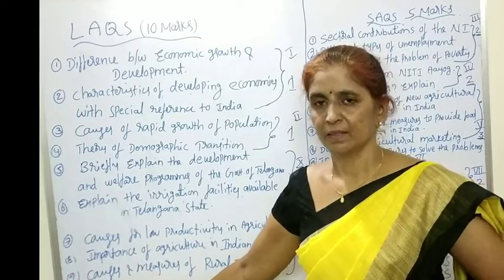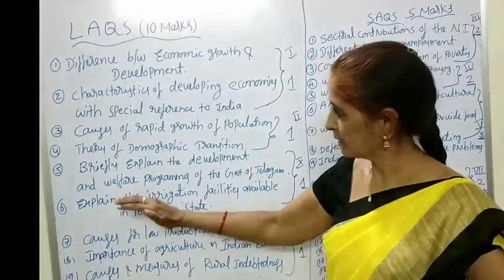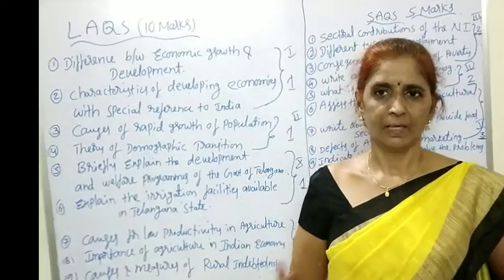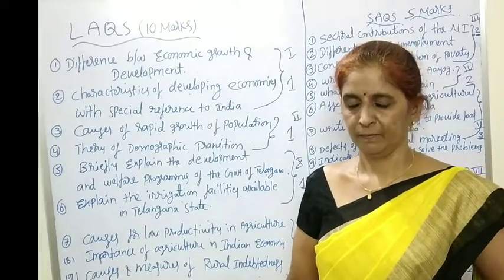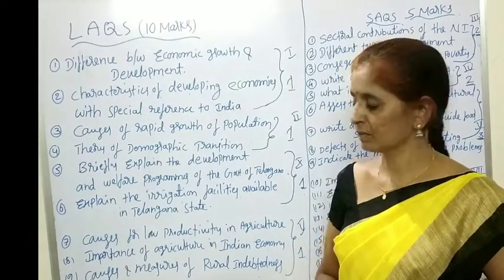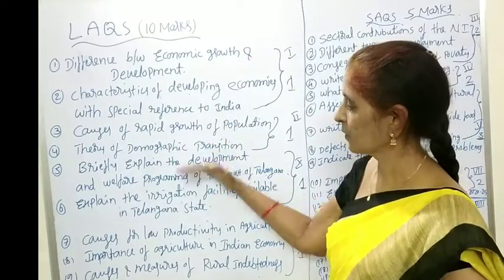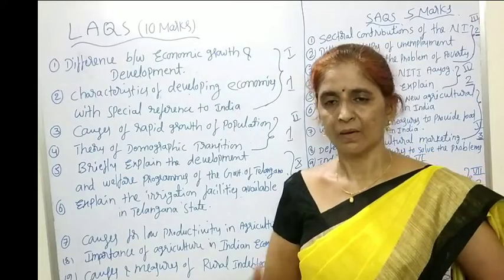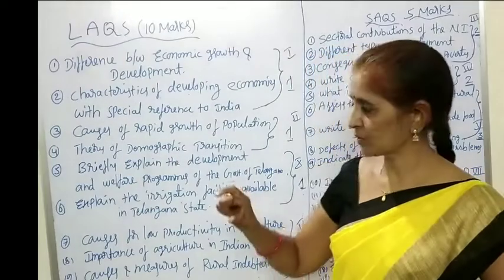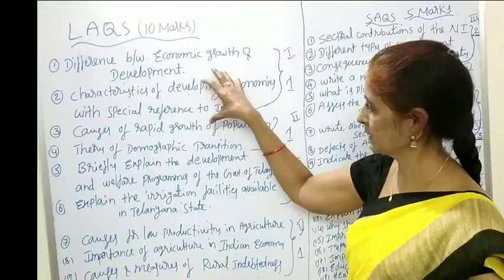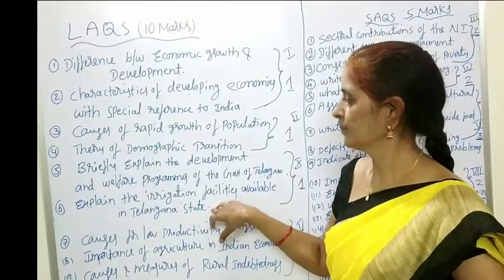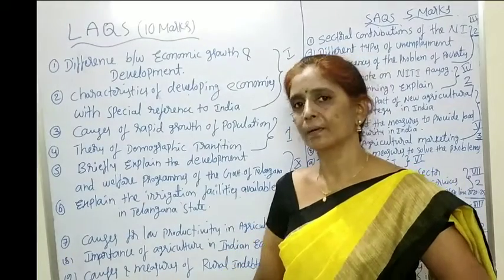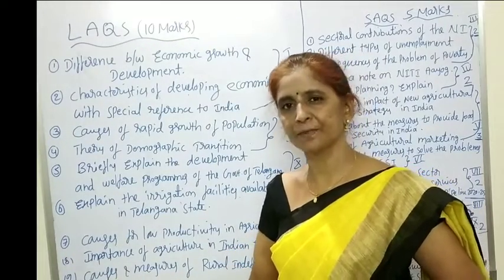So in this way, by concentrating on these 4 units, you are able to attempt the final examination. Definitely you will get 4 questions from the 4 units, and you only have to attempt 3 questions. That is the reason average students have to concentrate on the first 6 questions. And those who are able will learn the remaining 7, 8, 9 questions also from the 5th unit.